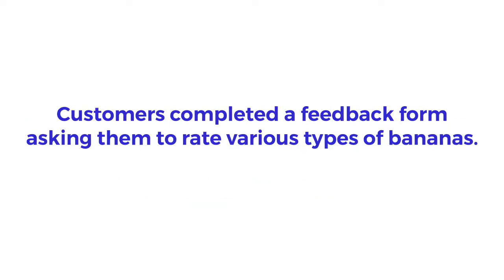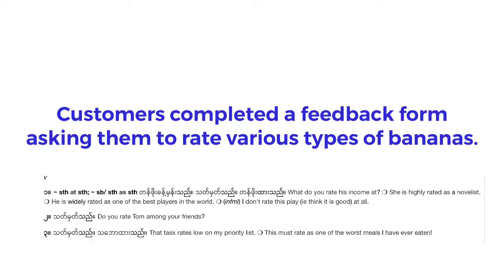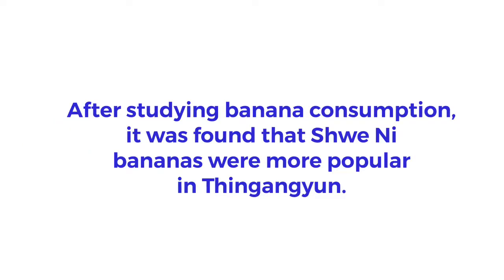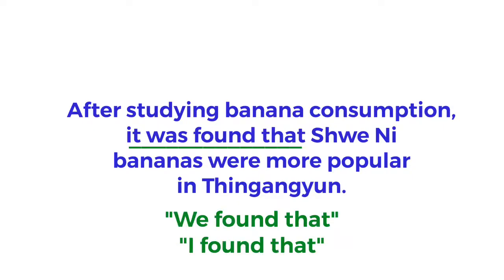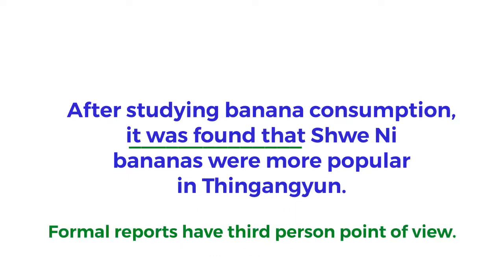Customers completed a feedback form asking them to rate various types of bananas. To rate is to list in order. After studying banana consumption, it was found that Shuini bananas were more popular in Thenganjun. It was found that is passive voice. You could also say we found that or I found that. This is active voice. However, if you're doing a formal report, you need third-person point of view. With third-person point of view, you cannot use we or I, so you must use it was found that.